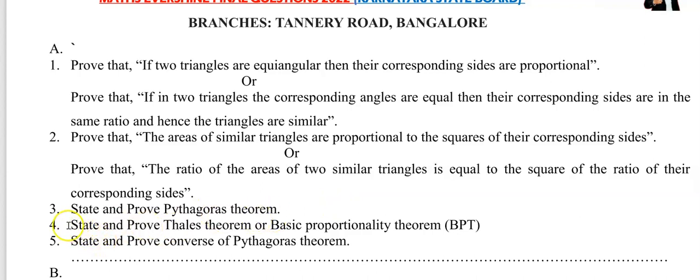Now, next question, number 4: state and prove Thales theorem. That is also called BPT, sometimes called the basic proportionality theorem. Even here, they will give you the statement and ask you to prove BPT. Is this clear? Either they will give the statement, or if not, you have to prove it along with the statement. Sometimes you have to prove the statement directly.